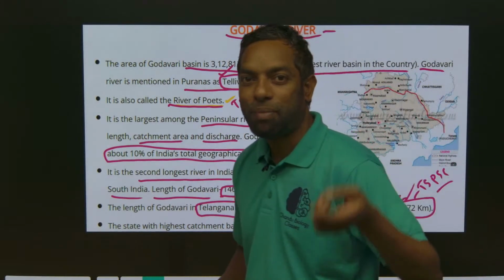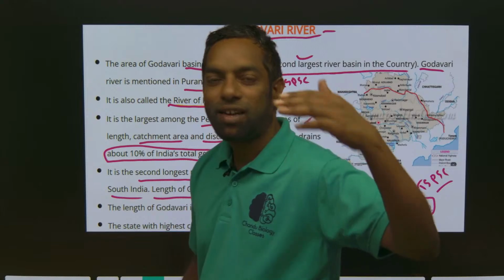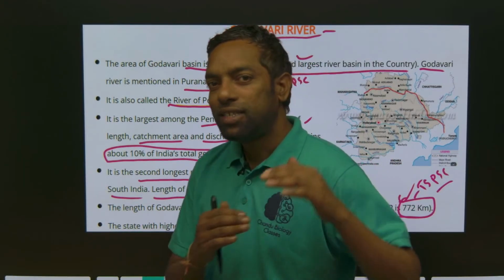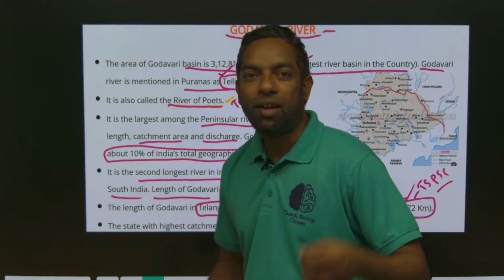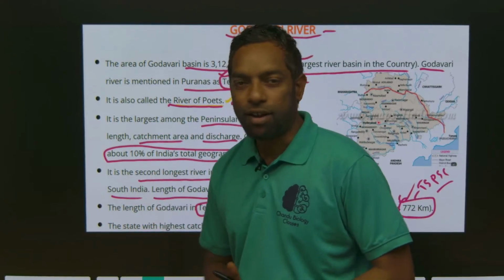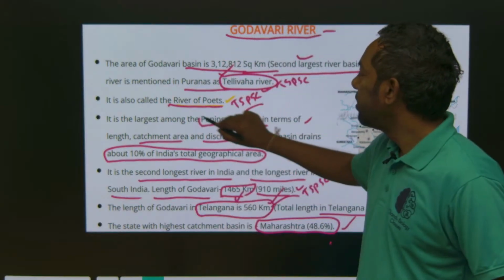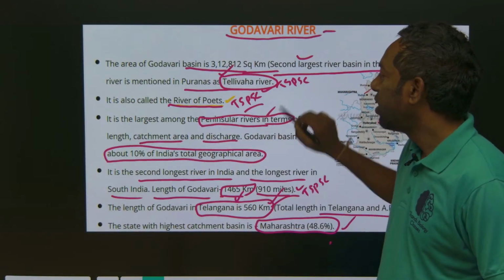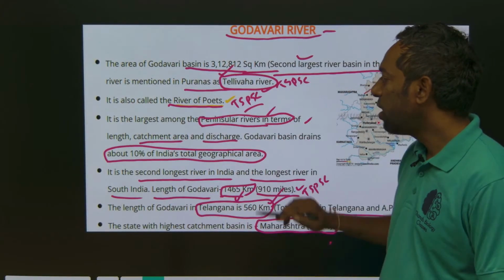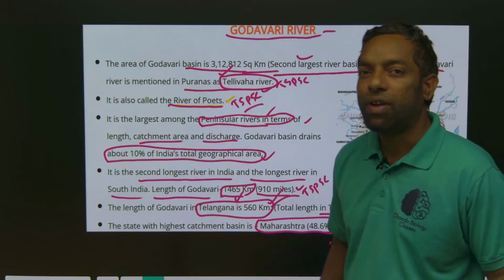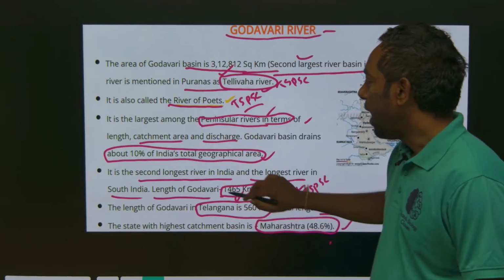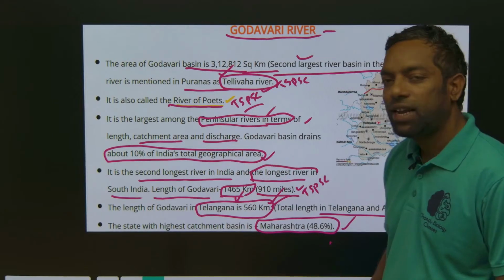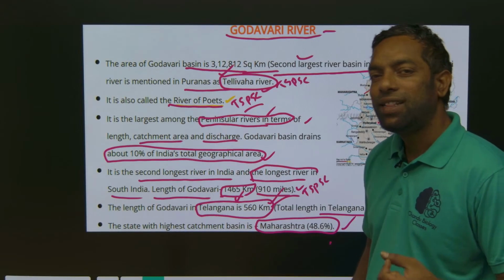Rivers are of two types, right? Perennial and peninsular. Perennial rivers are mostly in North India, where glaciers melt into the water. Peninsular rivers are mostly rain-fed. The largest peninsular river is Godavari. It flows through 10% of India's geographical area, it is the second longest river in India, and the longest river in South India.